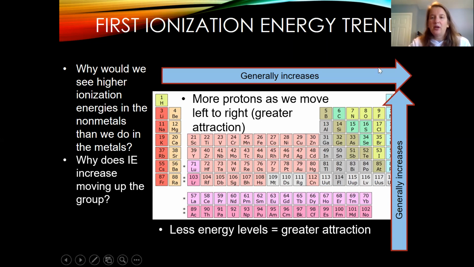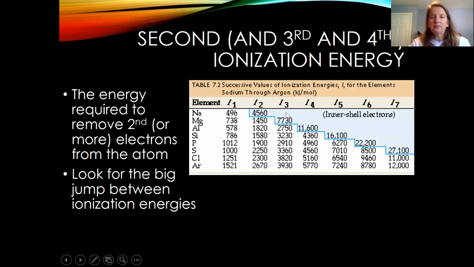This corner up here in the top right, that's our greatest attractive corner, because we have the greatest nuclear charge and we have the lowest shielding, so that we have less distance to the nucleus. Now we can also look at ionization energies for the second and the third and the fourth ionization energy.